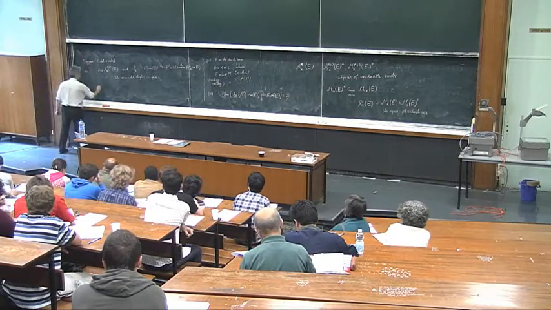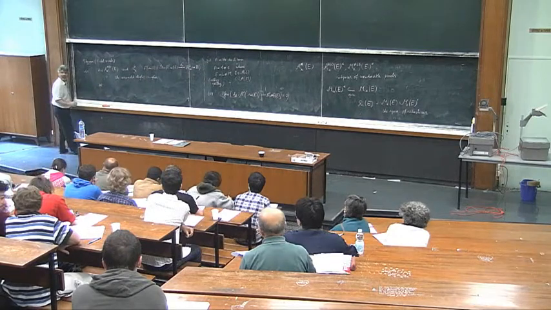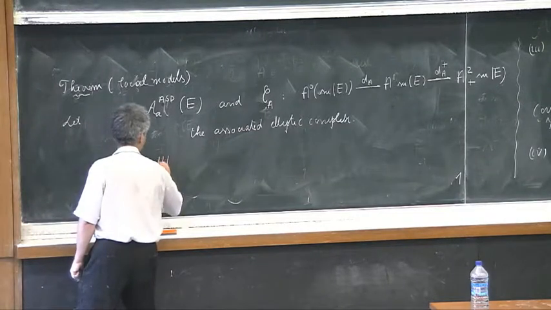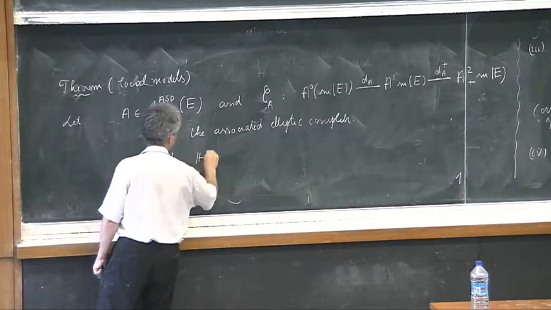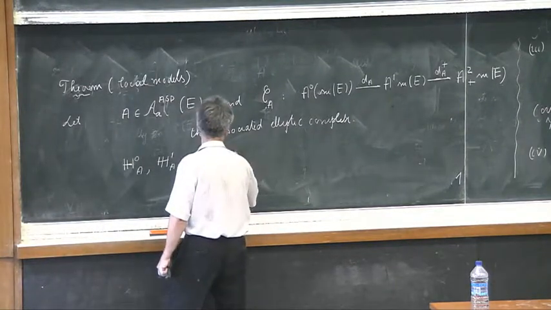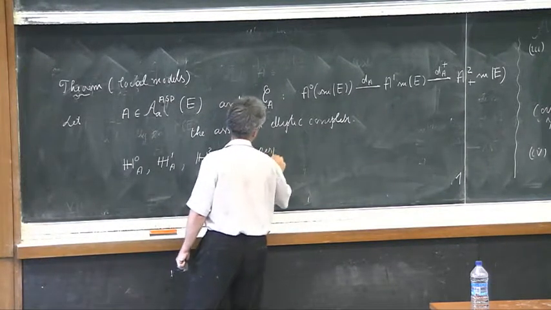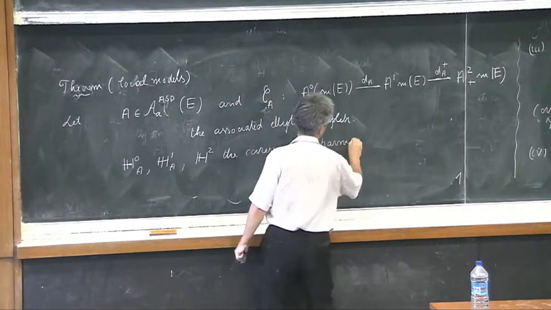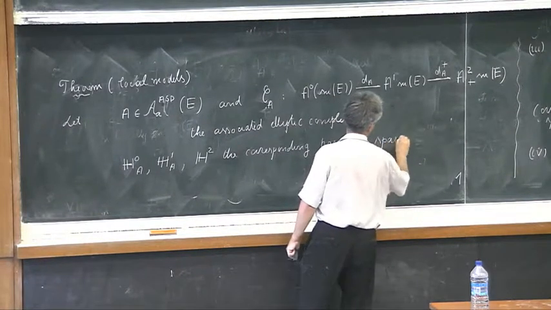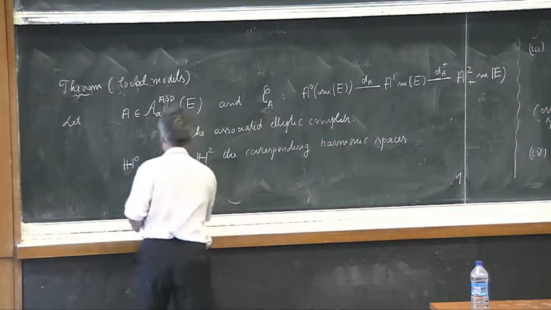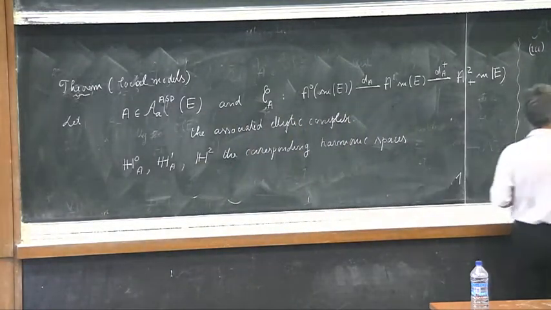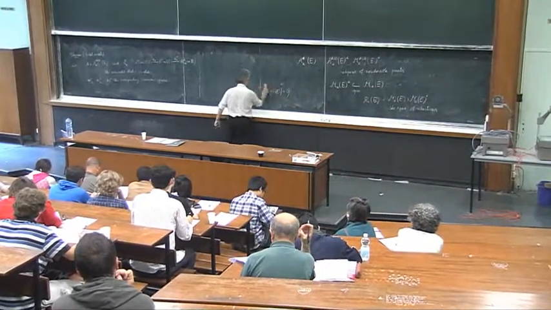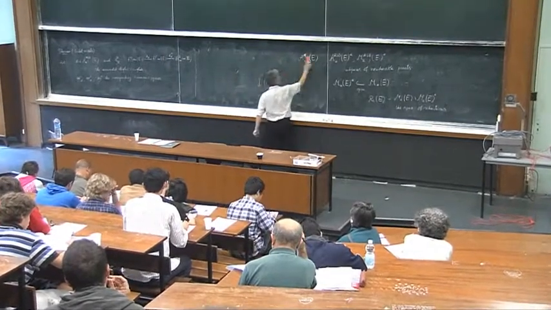So if this is the case, we have the corresponding harmonic spaces, H^0_A, H^1_A, H^2_A, the corresponding harmonic spaces. Every theory of deformation of local models uses elliptic complexes and harmonic spaces.